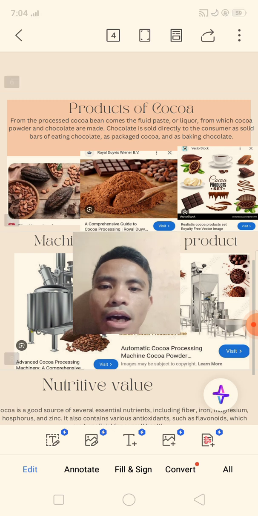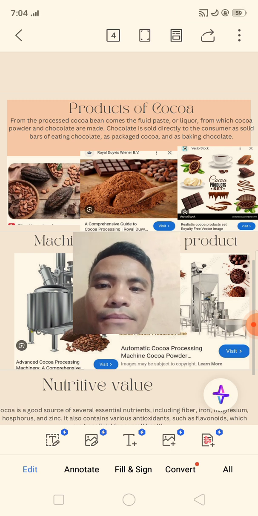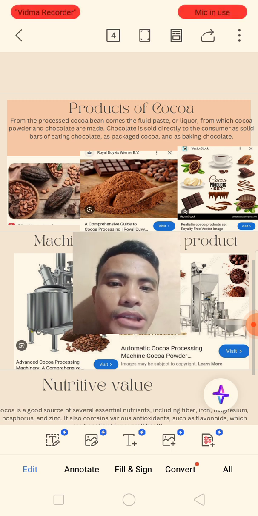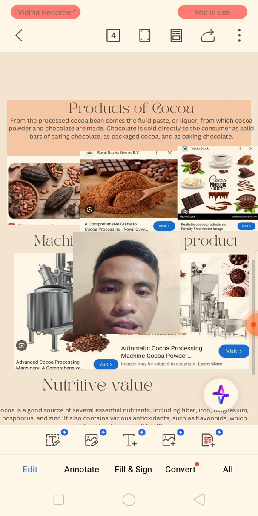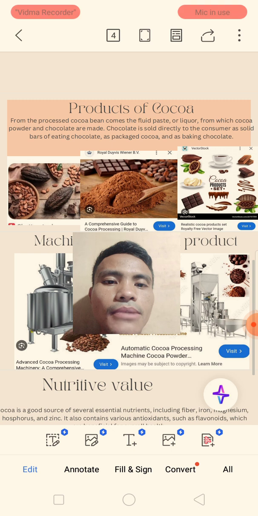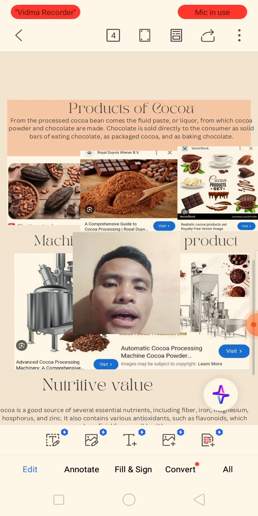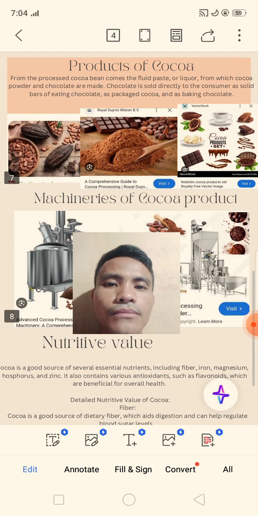And now, products of cocoa. From the processed cocoa bean comes the fluid paste or liquor, from which cocoa powder and chocolate are made. Chocolate is sold directly to the consumer as solid bars of eating chocolate, as packaged cocoa, and as baking chocolate. So these are the pictures of products of the cocoa.